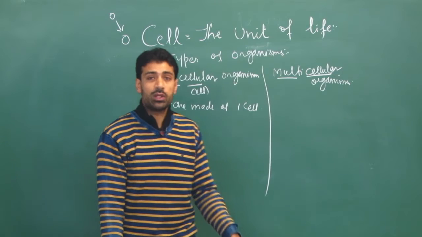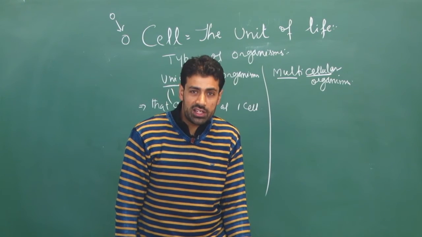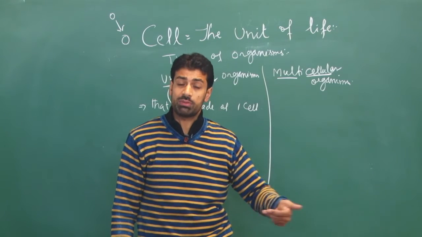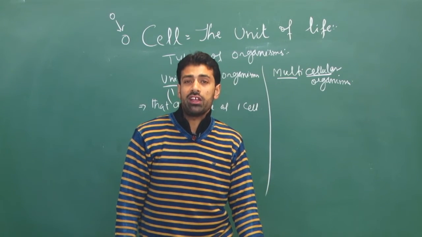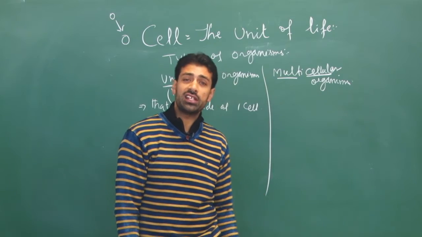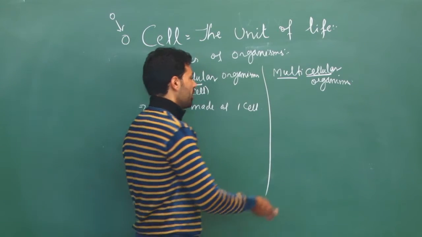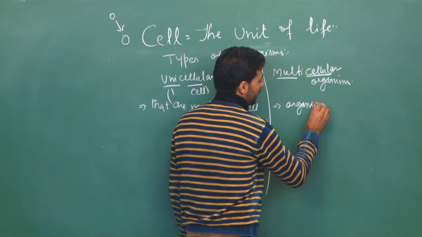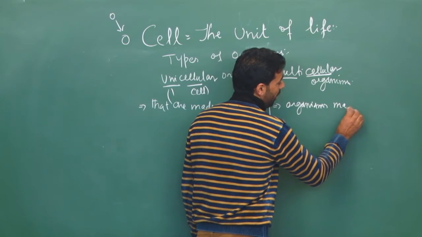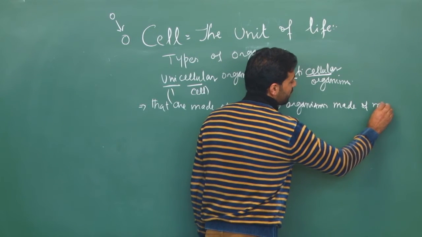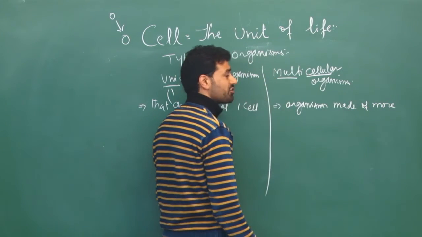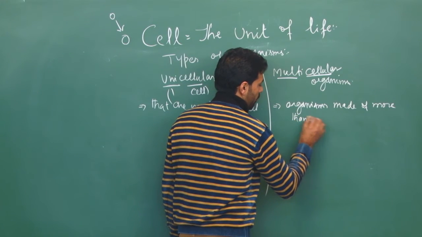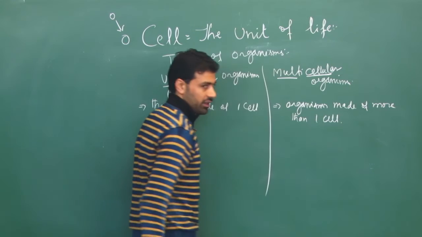Multi means many, cellular is related to cell. So what will be multicellular organisms? These are those organisms in which body is made up of more than one cell, maybe hundreds, maybe thousands, maybe trillions. Like body of an adult human is made up of 100 trillion cells, so we are multicellular. So these are those organisms made of more than one cell, maybe thousands and trillions.